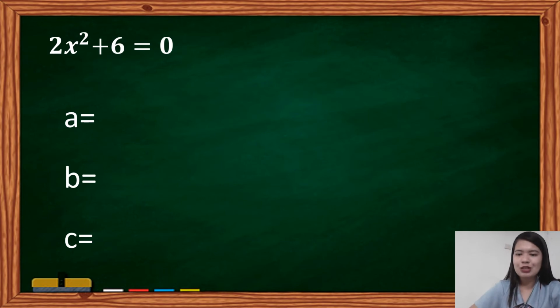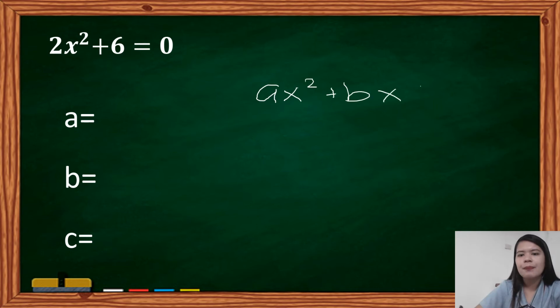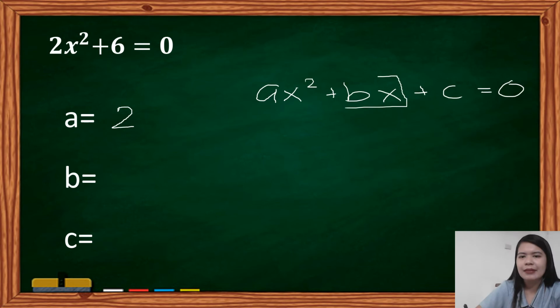Now, let's proceed to our next example. We have 2x squared plus 6 is equal to 0. Going back, ax squared plus bx plus c is equal to 0. As you can see here, madali lamang ang ating value ng a ay 2. Ang b kaya natin, meron ba tayong linear term sa ating quadratic equation? Meron bang linear term? Wala.